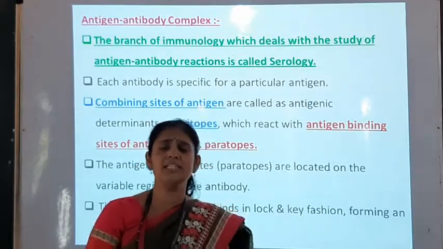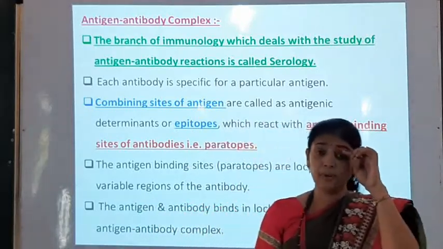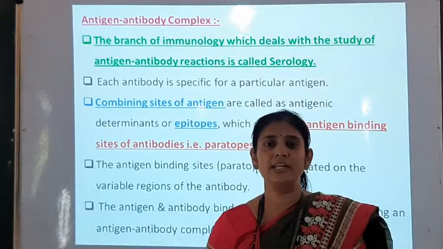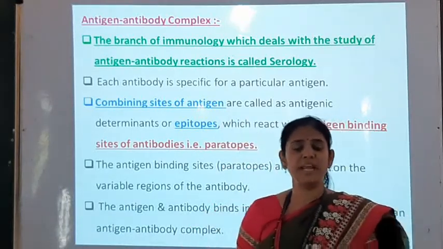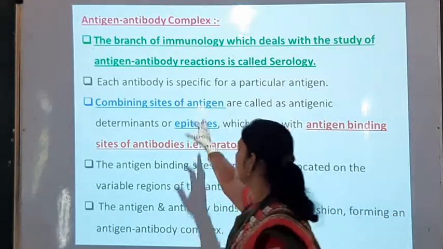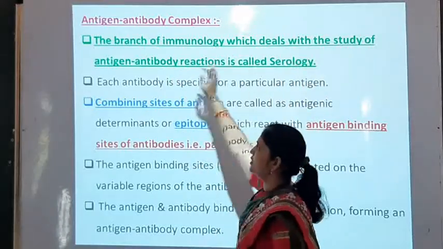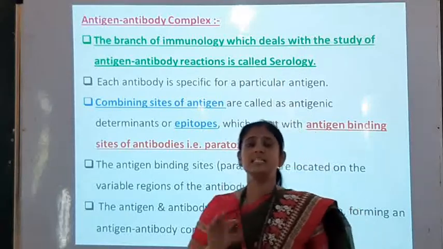Now how is this antigen antibody complex formed? There is a branch of immunology which deals with the study of different reactions between antigen and antibody, and this is called serology. So here is the definition: the branch of immunology which deals with the study of antigen antibody reactions is called serology.